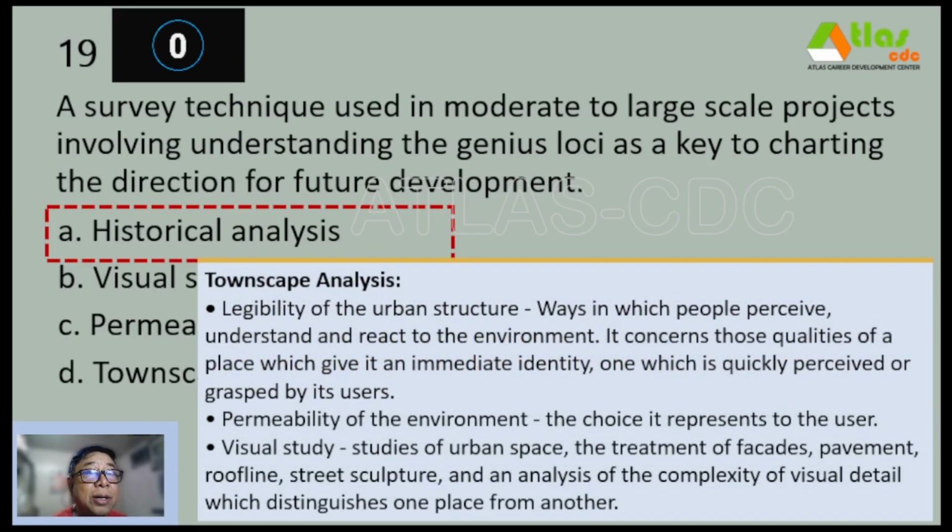On the other hand, landscape analysis is about the legibility of the urban structure, that is, ways in which people perceive, understand, and react to the environment. It concerns those qualities of a place which give it an immediate identity, one which is quickly perceived or grasped by its users. Also, it involves permeability of the environment, that is the choice it represents to the user. And lastly, it is about visual studies of the urban space, the treatment of facades, pavement, roofline, street sculpture, and an analysis of the complexity of visual detail which distinguishes one place from another.